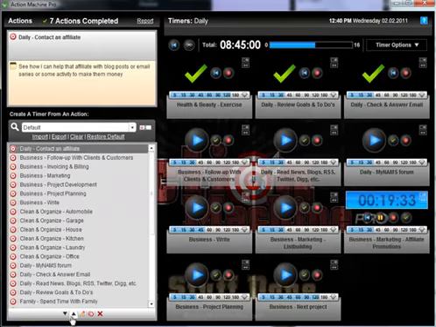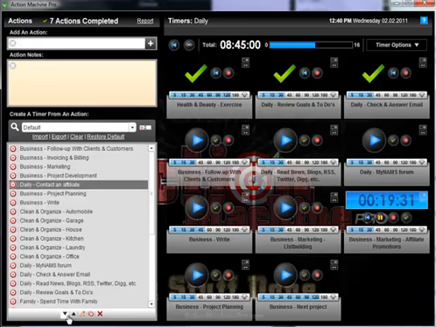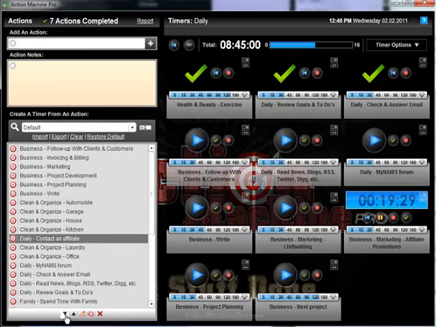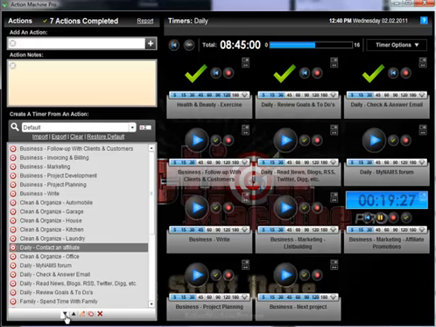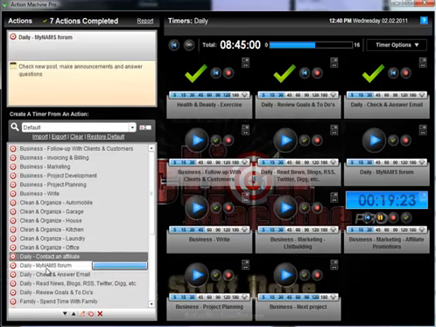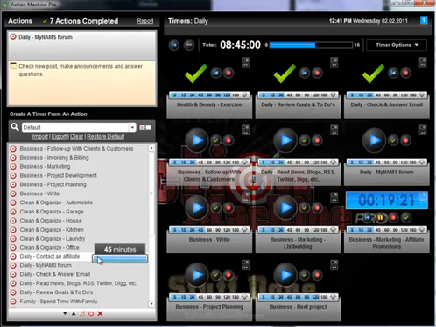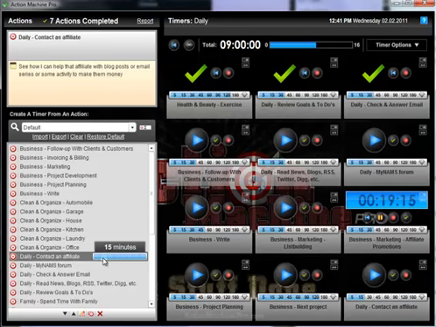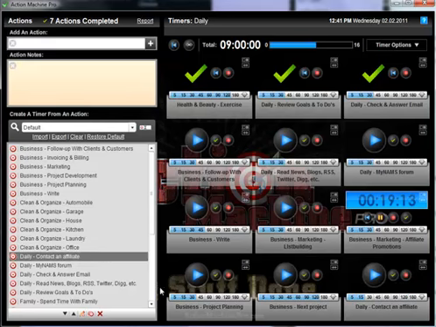I just click on it there. I'm going to move it down with my other daily tasks. I just click this little arrow down here, and move it down. So now I've got daily, contact, and affiliate, and it's at the top of my daily tasks. Now I'm going to give it some time. How much time do I think I need for that? Maybe 15 minutes if I am creating an affiliate contact. Now you see when I did that, it added it right here to the last panel of my list.